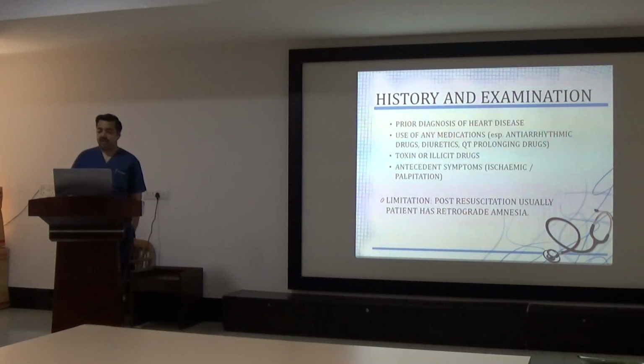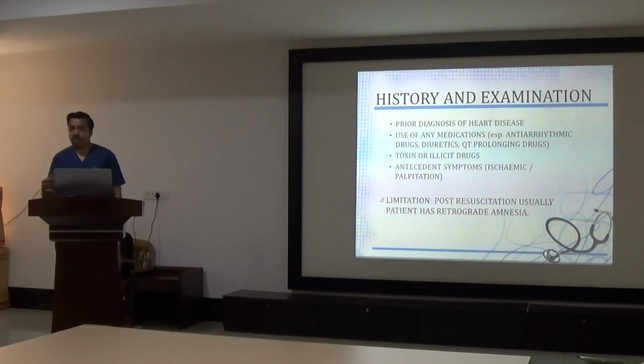History and examination should include prior history of any cardiac disease or any other disease, or any drug used in the past. It should include use of any illicit drugs or toxins. And it should include antecedent symptoms, as we discussed that prodrome symptoms could be there prior to the sudden cardiac arrest event. Prodrome could be there prior to a month also. So any ischemic symptoms in the prior month or prior year can also give us a clue about the possible cause